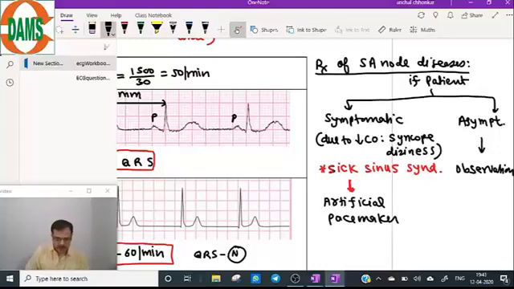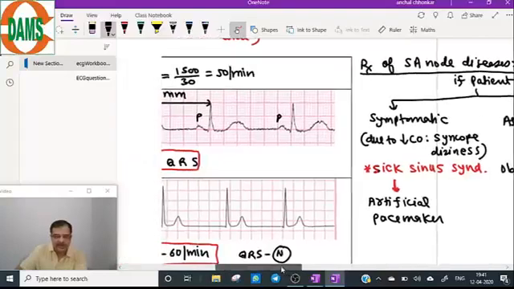Now coming to a patient on a beta blocker causing the disease, who is asymptomatic: should we withdraw the beta blocker? Remember pharmacology, beta blocker should be withdrawn if heart rate is less than 50. That is the indication to withdraw the beta blockers, because anytime the patient can become symptomatic. So below 50 we do not give the beta blockers. So this was the treatment of the SA node disease. Now come to the AV blocks, a very important section.